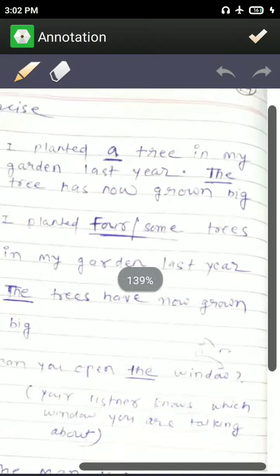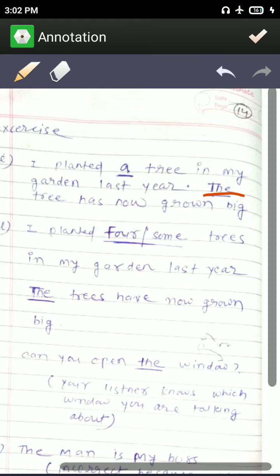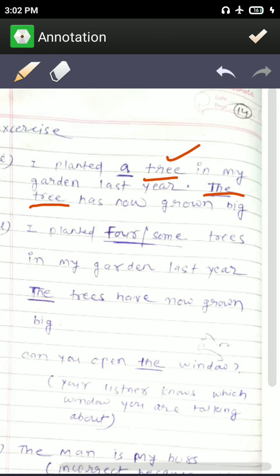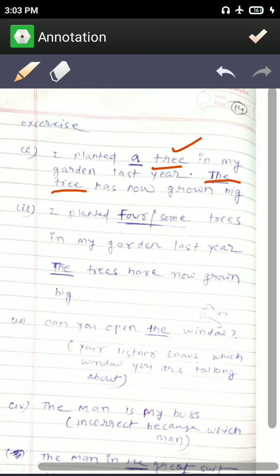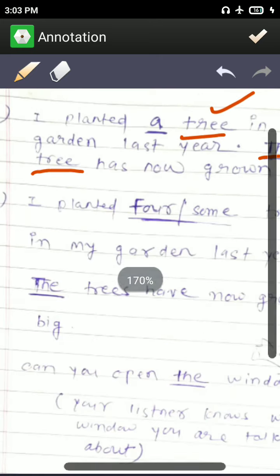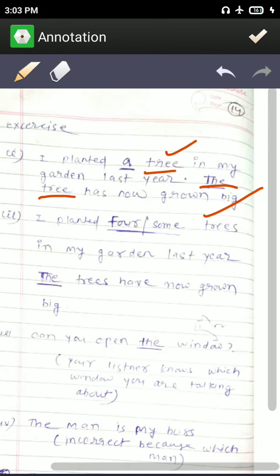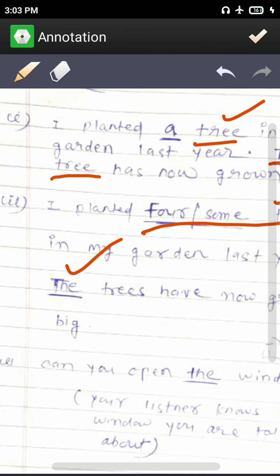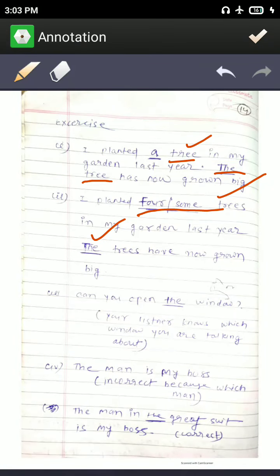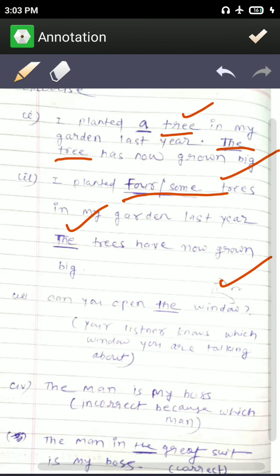For example, here you can see "the", because you have already talked about this tree, and again you are talking about that tree, so use "the". Similarly, you can see here, I planted 4 trees in my garden. Okay, the trees have now grown big. So here you talked first time, then use "4", and then again when you're talking about the tree, use "the" here.